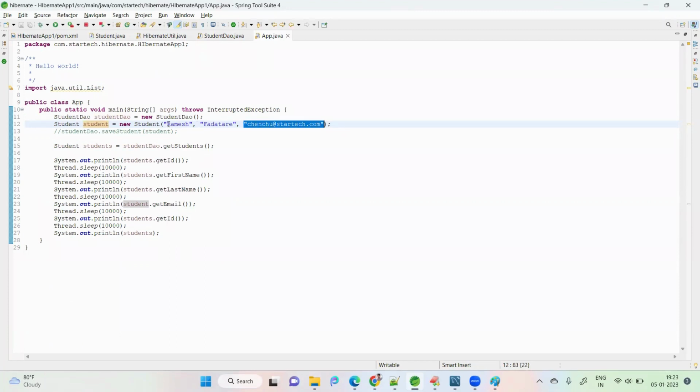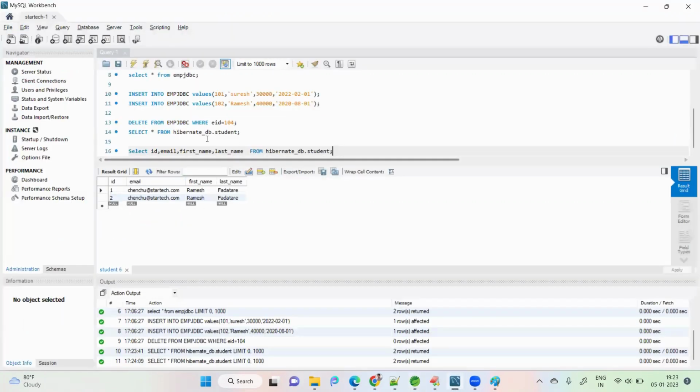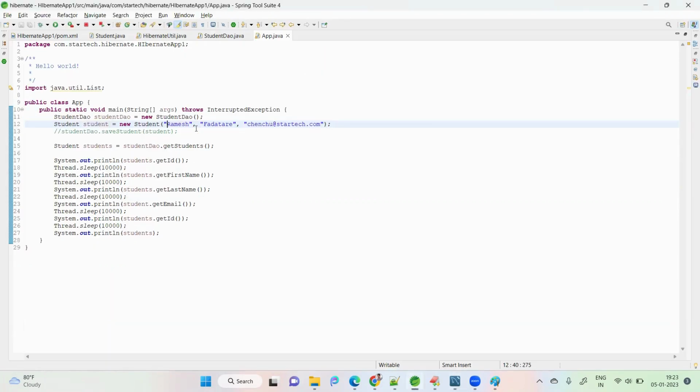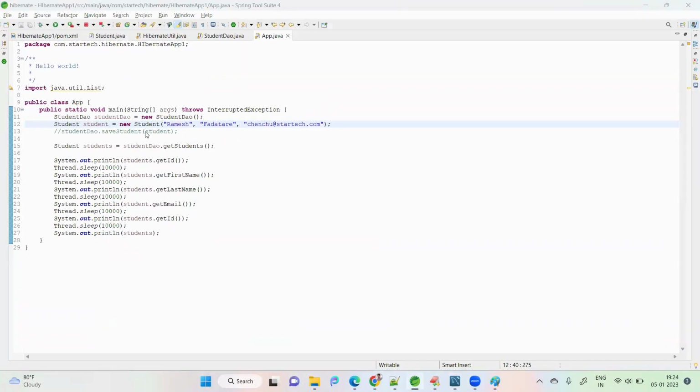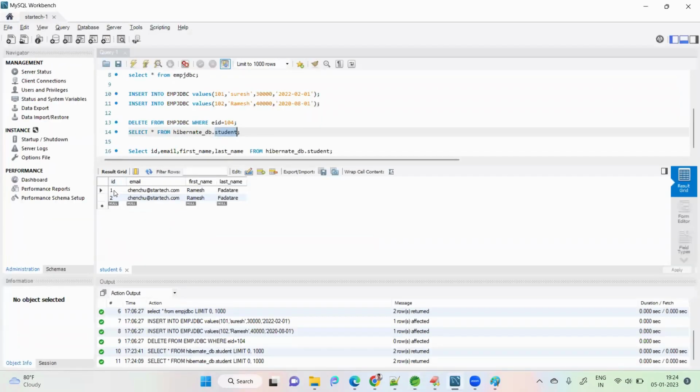But why am I not setting the ID? If I don't set the ID, what ID will it store in the database? See here in the table: ID is there, but I'm not setting it. What ID will come here automatically? To tell it, okay, ID value, please generate yourself, meaning Hibernate generates it automatically. Take employee ID, for example. Who generates it?